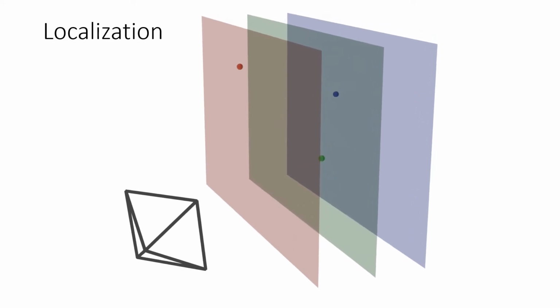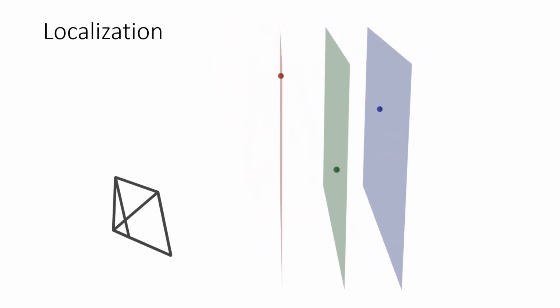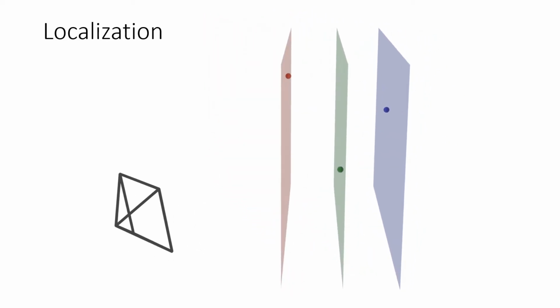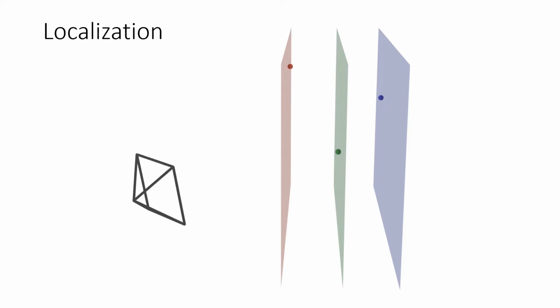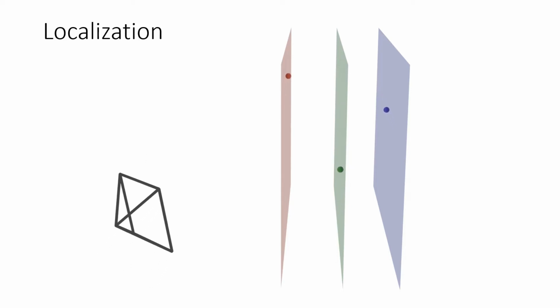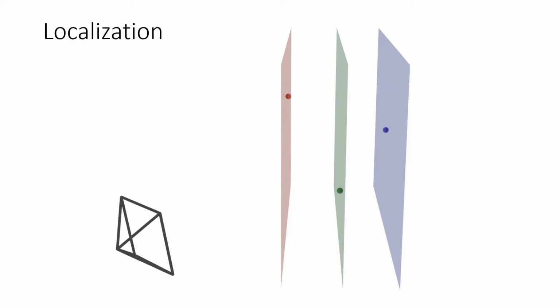Our method requires a query structure with 3D points and corresponding descriptors. After feature matching, the points can be aligned with their corresponding map planes. This leaves 2 degrees of freedom in the position and 1 degree of freedom in the orientation. Intuitively, the location is restricted to a plane in 3D.